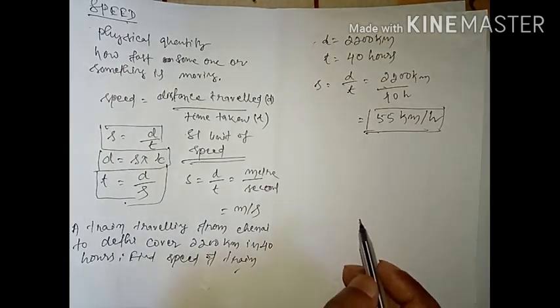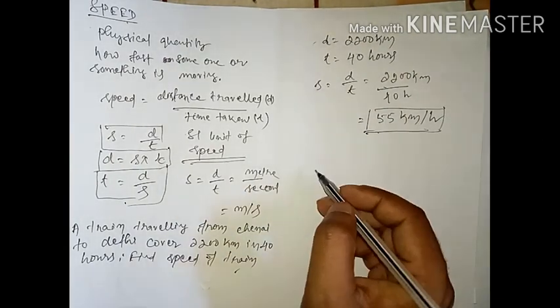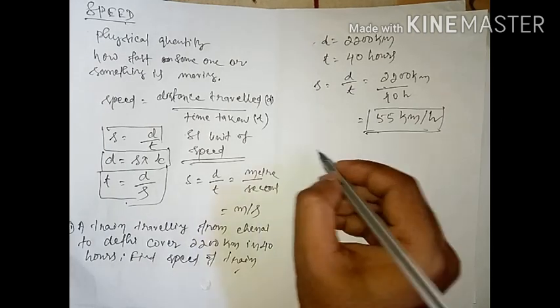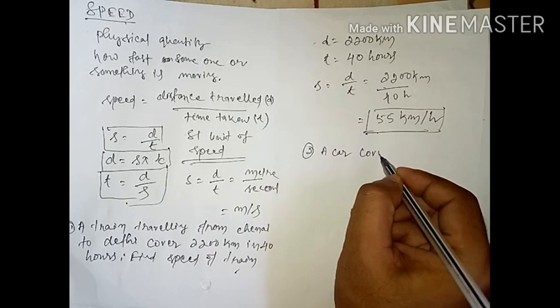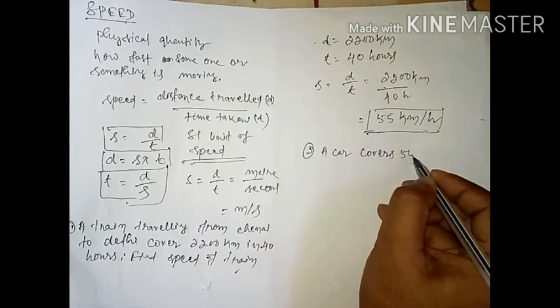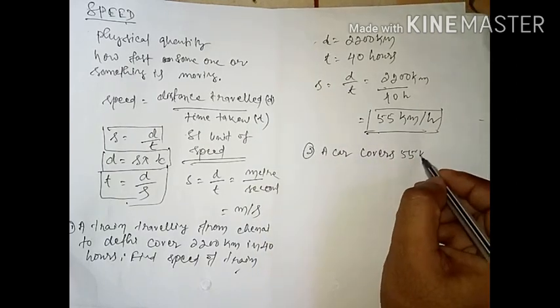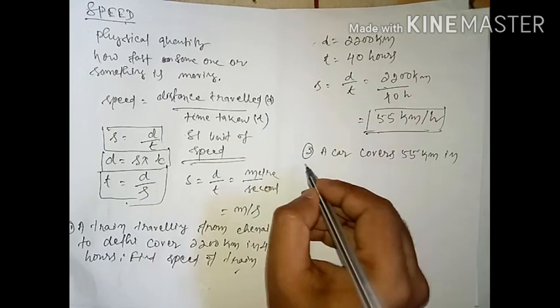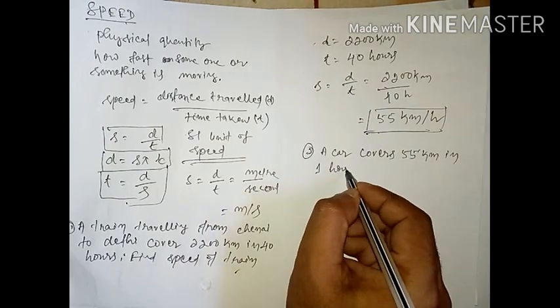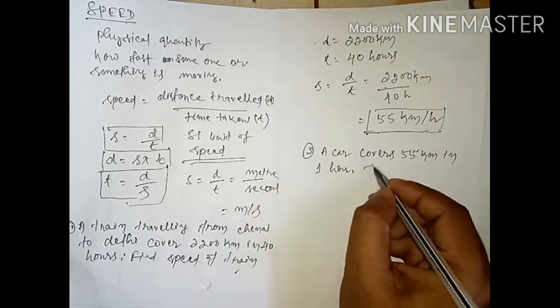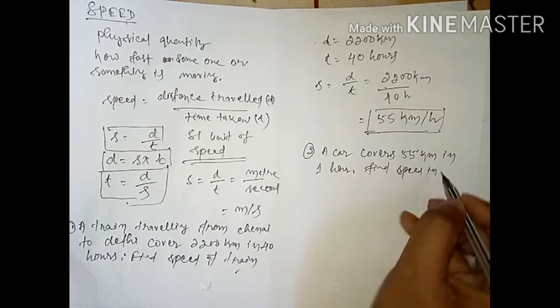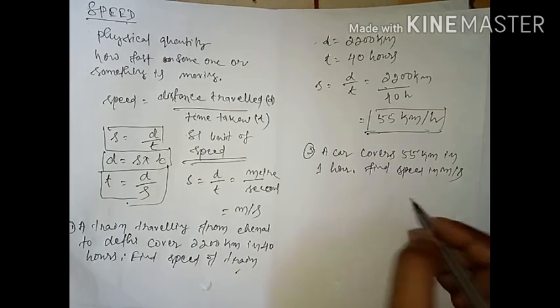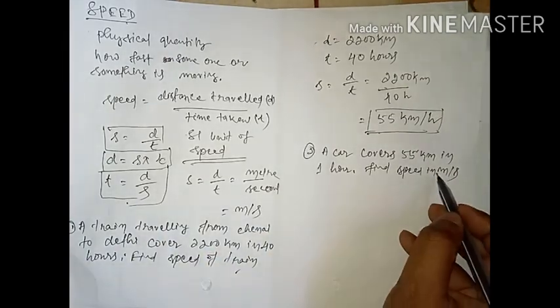Understood? Similarly, I'm giving one more question. Second: a car covers 55 kilometer in 1 hour. Find the speed in meter per second.